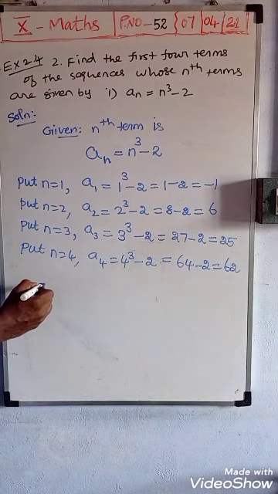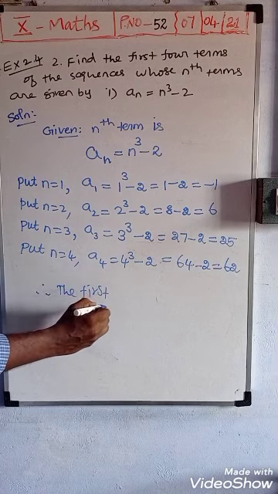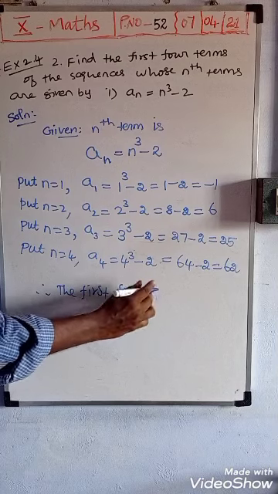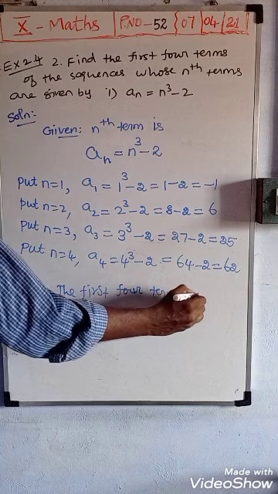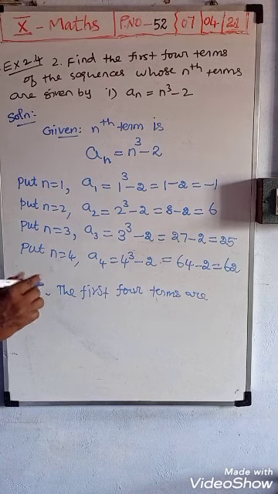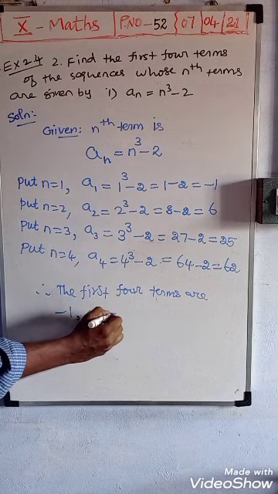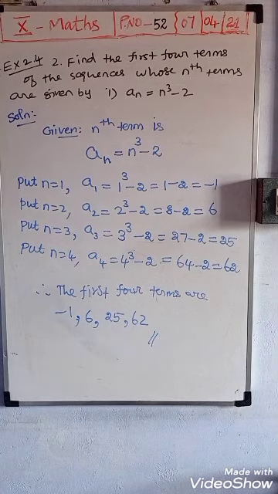Okay, therefore here asked only first 4 terms. Therefore the first 4 terms of the sequence are, we can write, minus 1, 6, 25, 62. Okay, this is 4 terms. That's all.